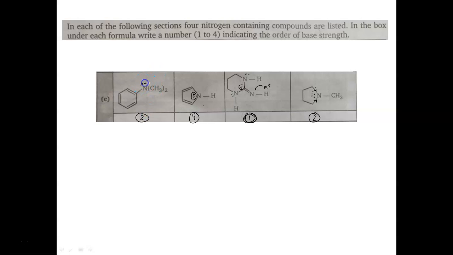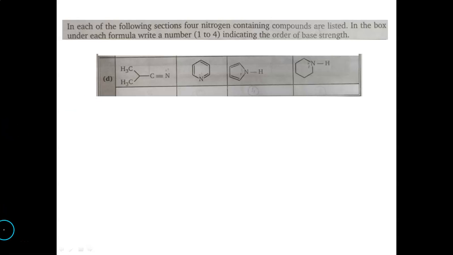And what happens, because of the steric hindrance, it is slightly away. So it is not in the same plane of benzene, therefore there will be a steric inhibition of resonance also, and therefore this will be more available as compared to the fourth one. So if you have to compare, this will be coming at third position. So the sequence here will be 3, 4, 1 and 2.